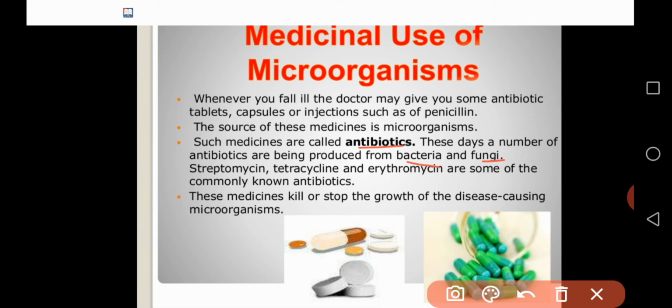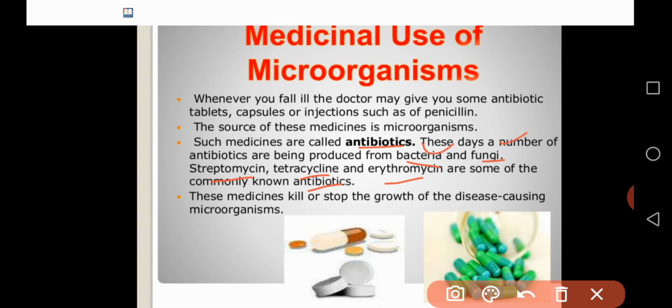Some examples of antibiotics are streptomycin, tetracycline and erythromycin. These are some of the commonly known antibiotics, and they are prepared using very important microorganisms like bacteria and fungi.